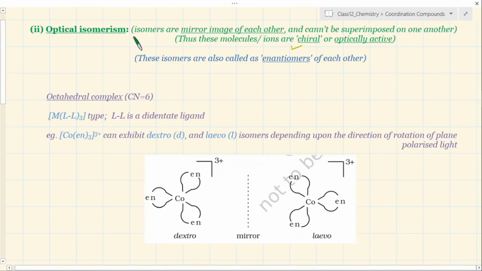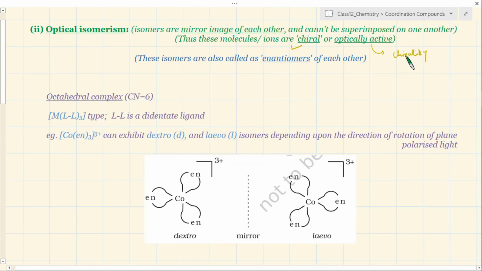Whenever you have a molecule which is showing optical isomerism, that is called a chiral molecule. You know this word, remember? Because anything which is optically active is referred to as chiral. So you should remember this term here also, because in coordination compounds you also have chirality, or optical activity. Optical activity is referred to as chirality. Okay, so you should not miss out these terms.